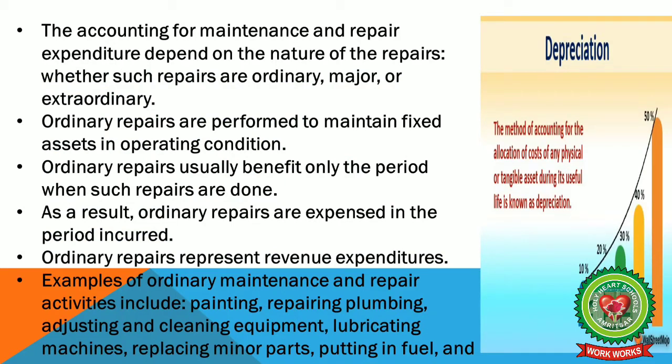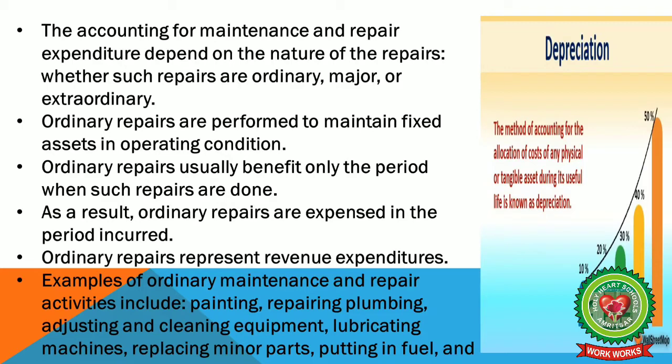Accounting for maintenance and repair expenditure depends on the nature of the repairs, whether such repairs are ordinary, major or extraordinary. Ordinary repairs are performed to maintain fixed assets in operating condition. Ordinary repairs usually benefit only the period when such repairs are done. As a result, ordinary repairs are expensed in the periods incurred. Ordinary repairs represent revenue expenditures.